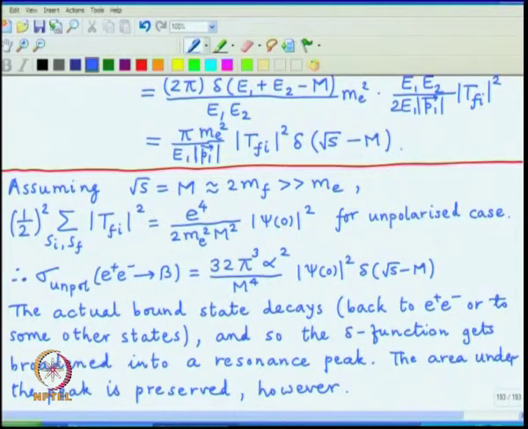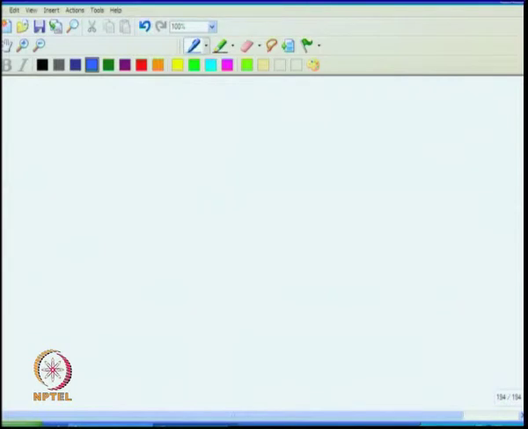So now let us go on to the calculation of the width of this peak, or equivalently the decay rate of this bound state.